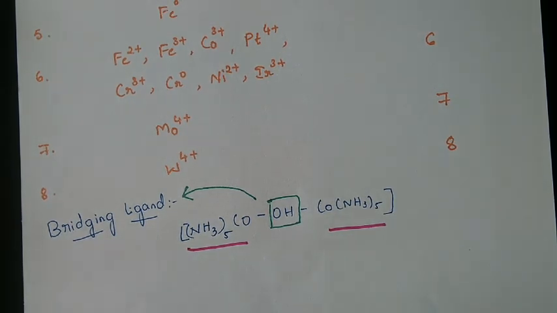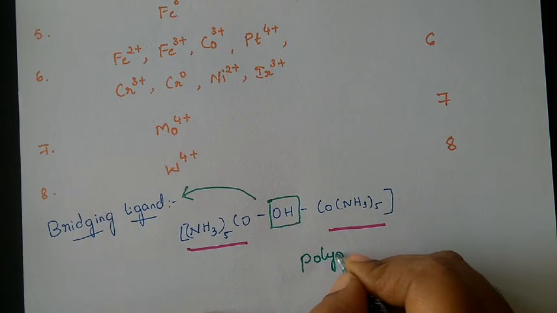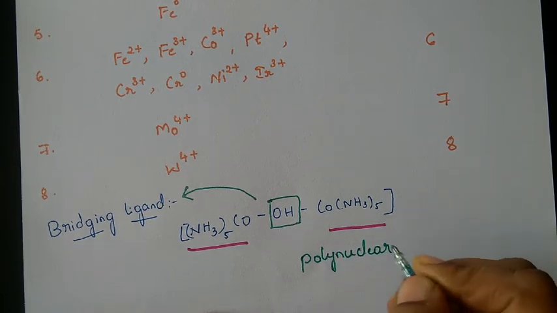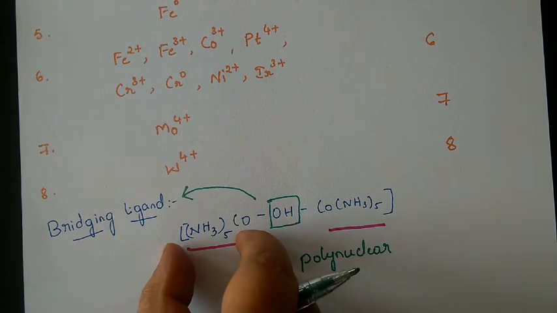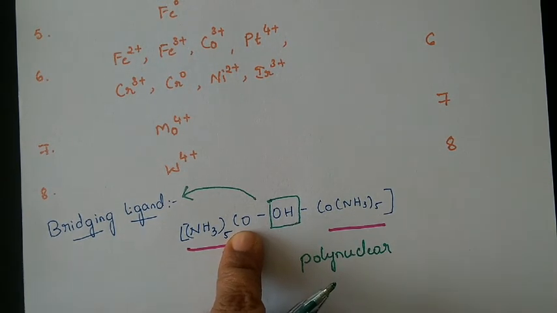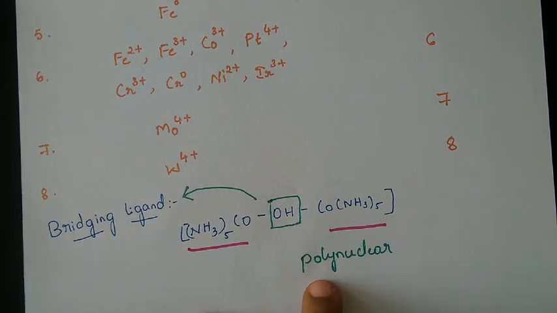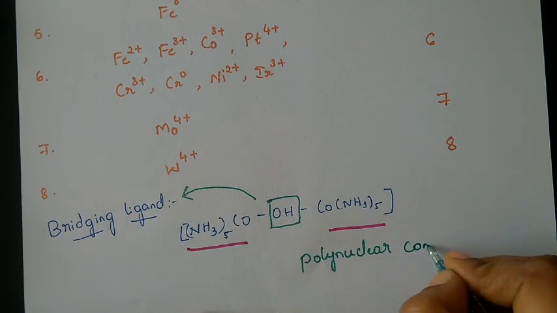It is a ligand which binds two or more central atoms simultaneously, and it gives rise to a polynuclear complex. What is this polynuclear complex? Polynuclear is nothing but it has two central metal atoms. This is one complex and this is one more complex, each having one central metal atom. The central metal atom is the nucleus of the complex. Here this is one central metal, here one more central metal. So two central metal atoms are there, that's why it is called polynuclear complexes.